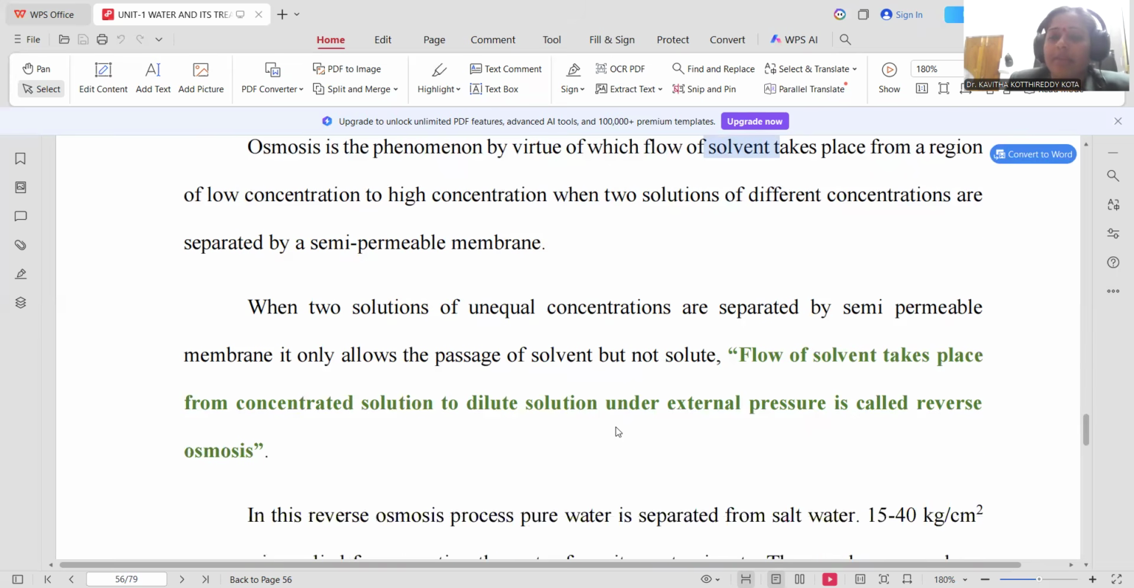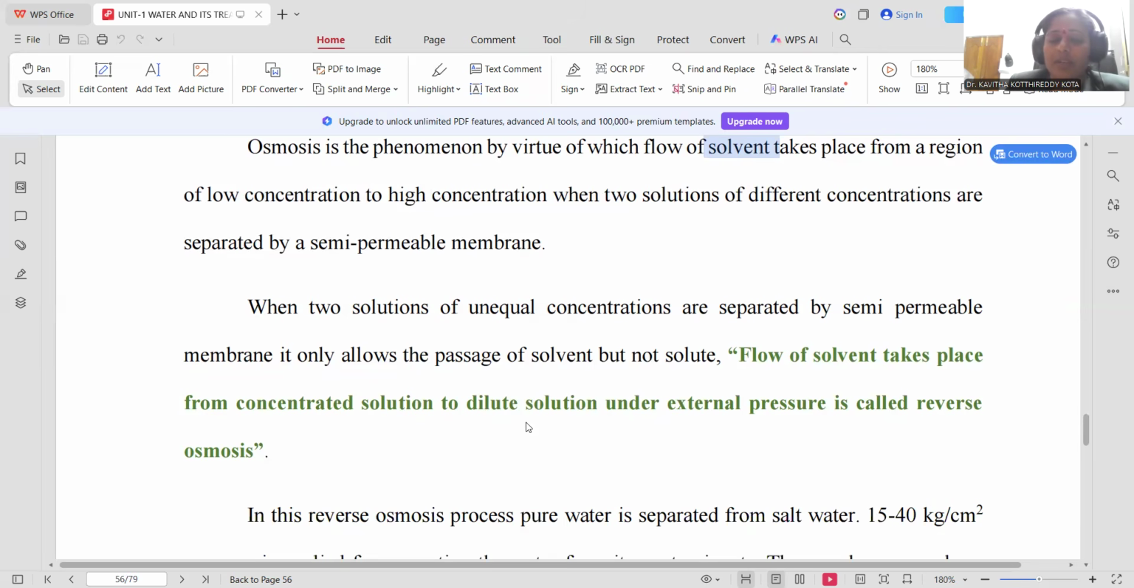The best example: when you are boiling an egg, after boiling, between the outer hard shell of the egg and the inner soft material, you can find a transparent layer. That's the best example of a natural semi-permeable membrane. If you want to reverse the entire osmosis process, so that flow of solvent takes place from the concentrated side to the dilute side, and you apply external pressure, then the entire process is designated as reverse osmosis.